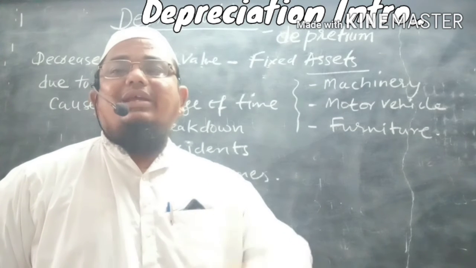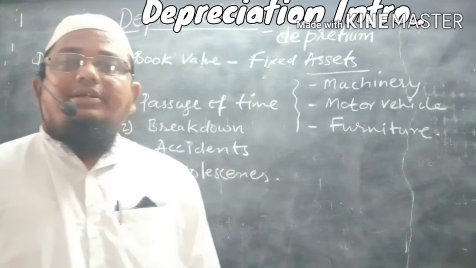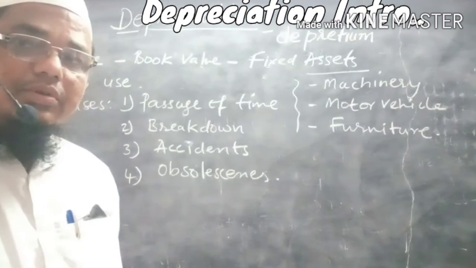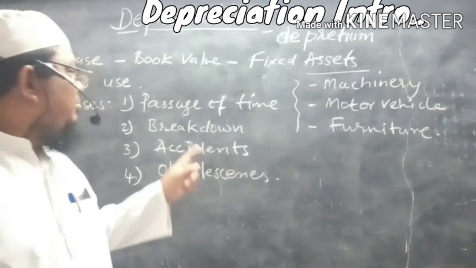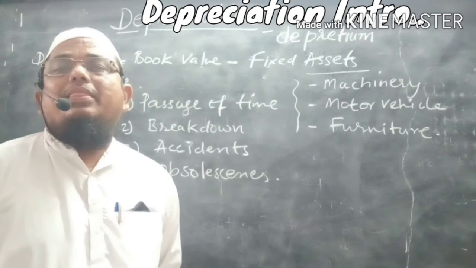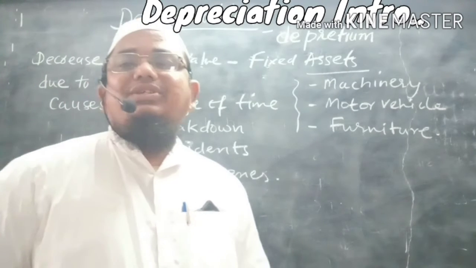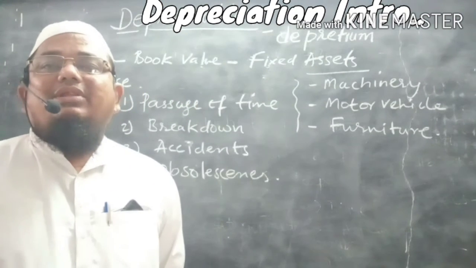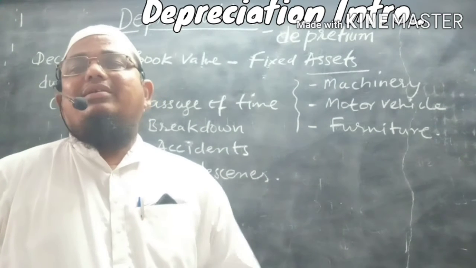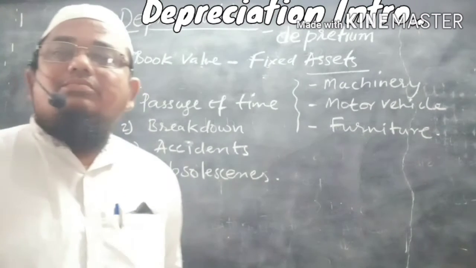Its working efficiency decreases, and during the process of production there is a possibility of breakdown in any part of the machinery. So due to breakdown, the function of the machinery is affected. When the function of the machinery is affected, its value will be decreasing. There is also a possibility of accidents.